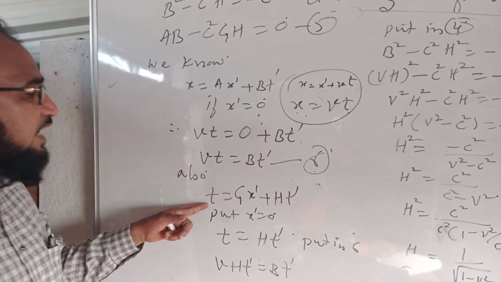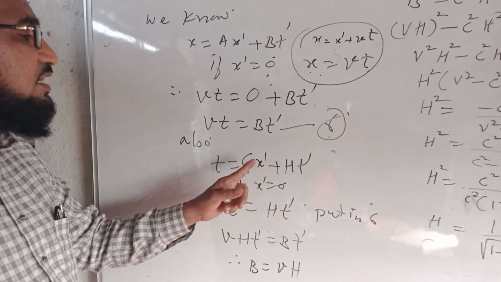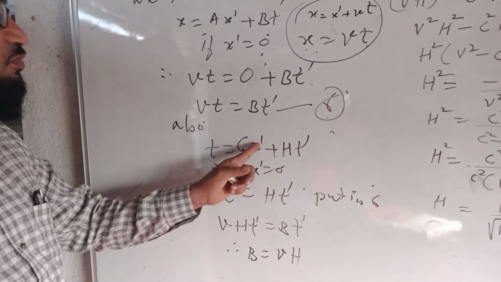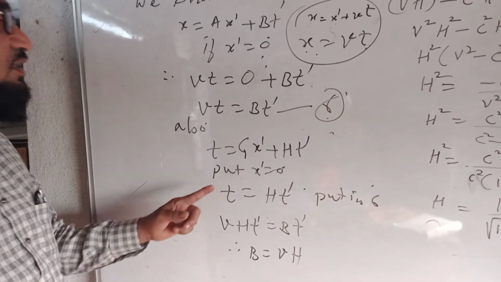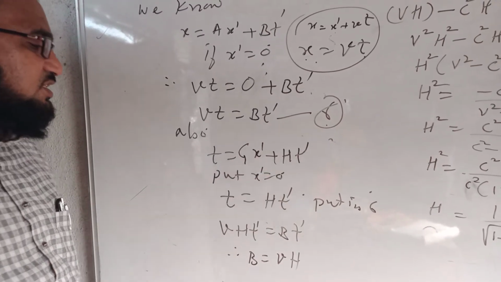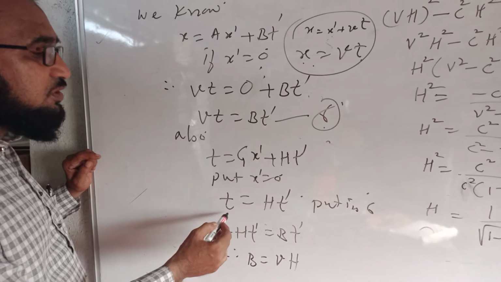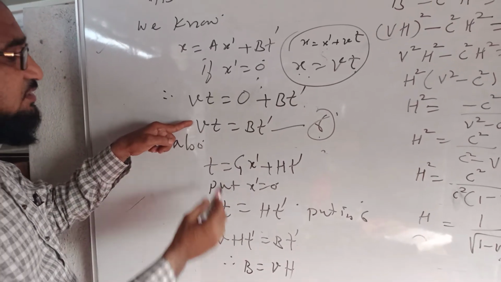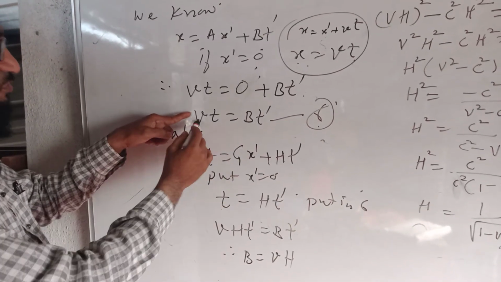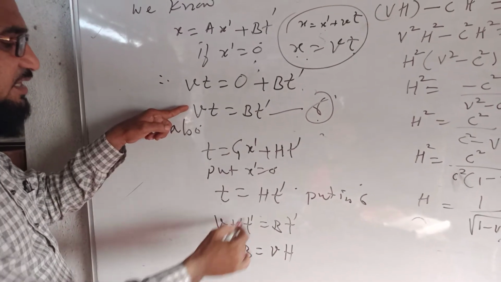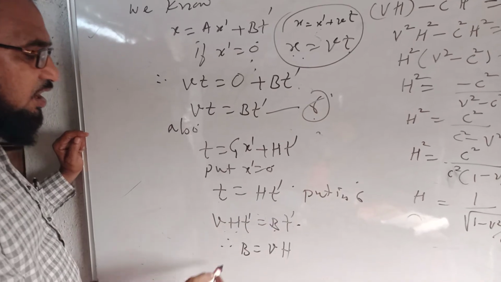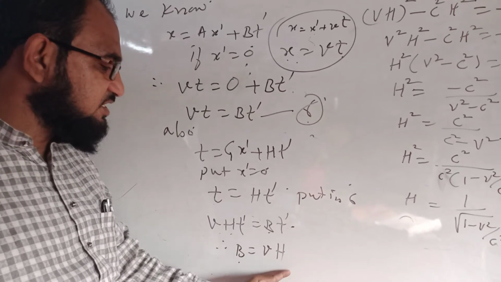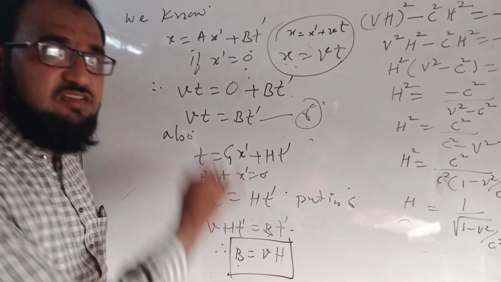We also know that t = gx' + ht', and here also putting x' equal to 0, t will be equal to ht'. Now put this value of t in equation number 6. So v as it is, for t I am writing ht', vht' = bt', and t' gets cancelled, and you will get b = vh.